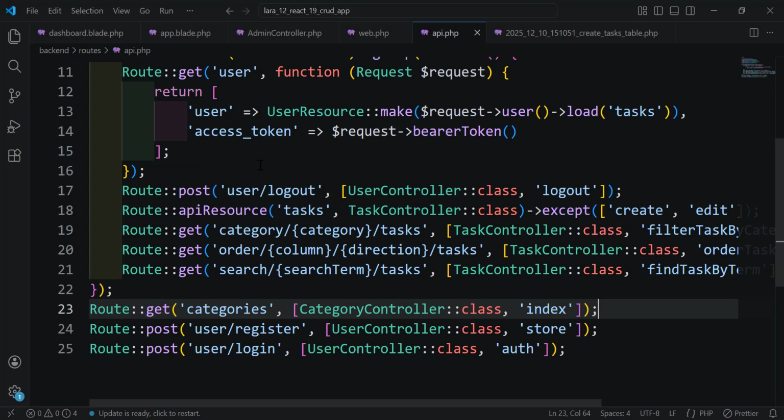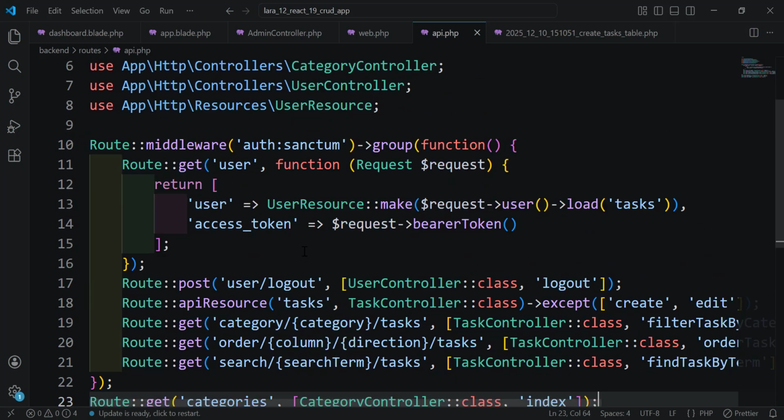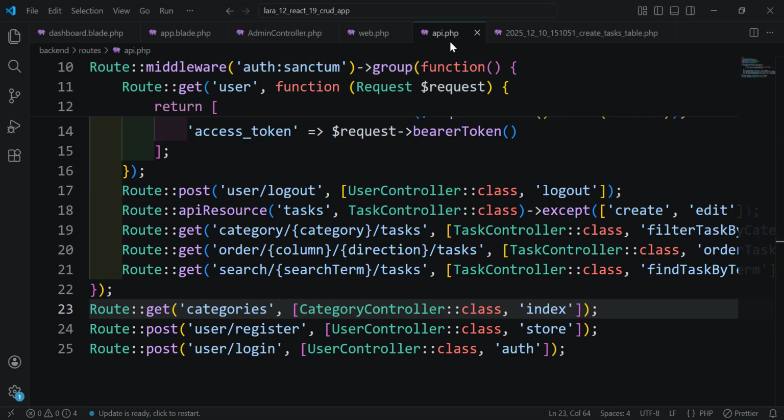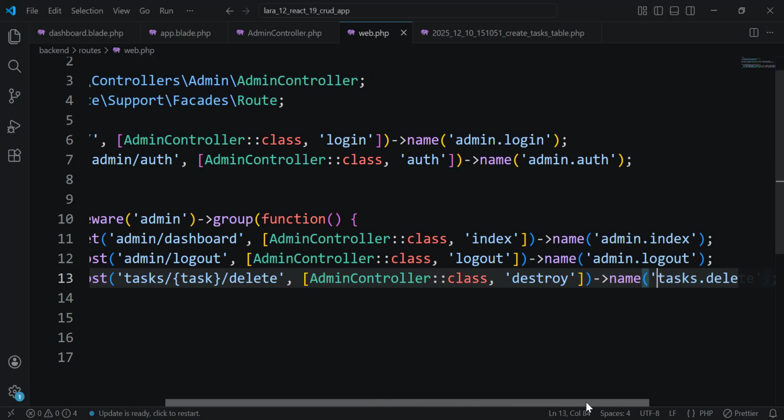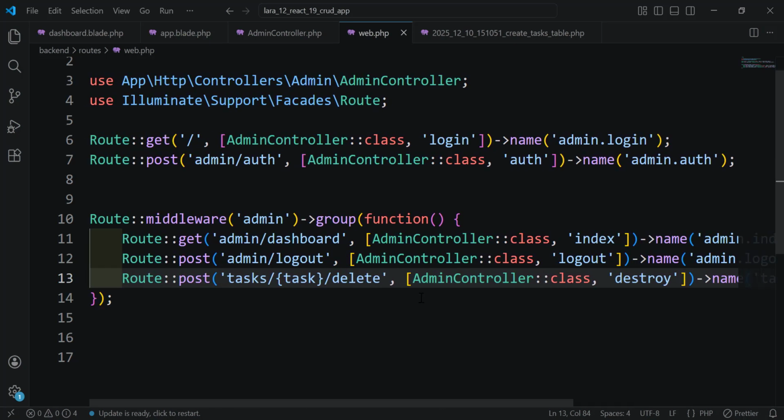So to avoid any conflicts between these routes that we have here, even though they are inside API, let's use only tasks.delete. So admin.task.delete is a little bit longer. And I don't think that there will be conflicts because the others are API routes and this is a web route. Okay. So now we have this route. We need to use it.